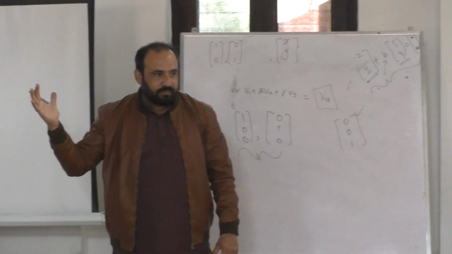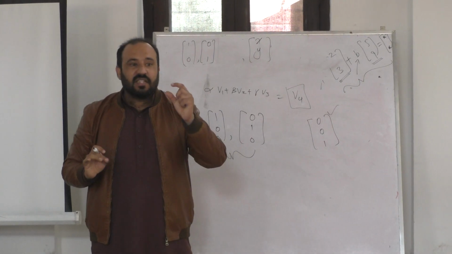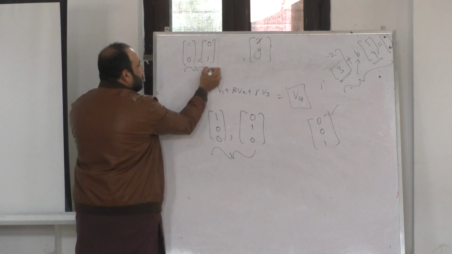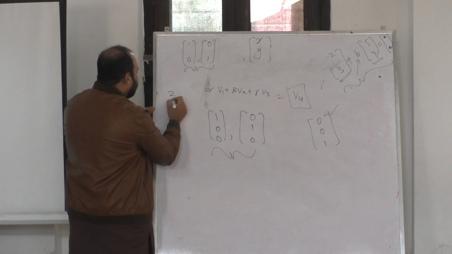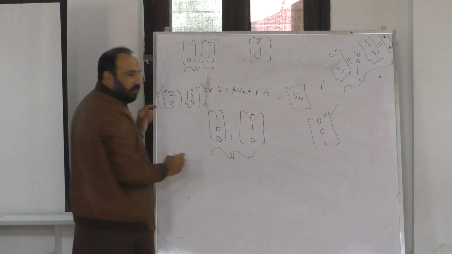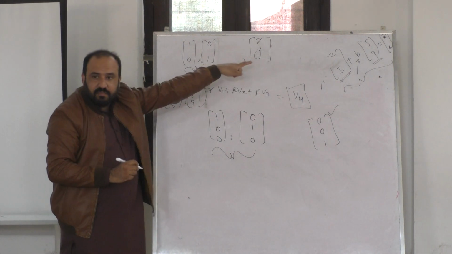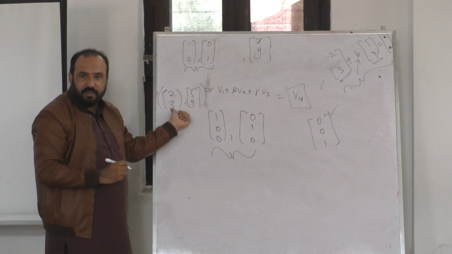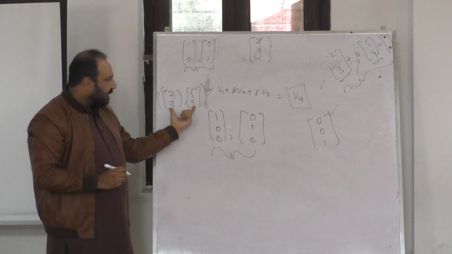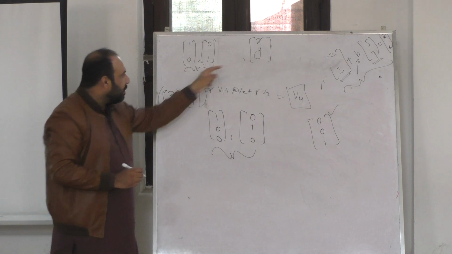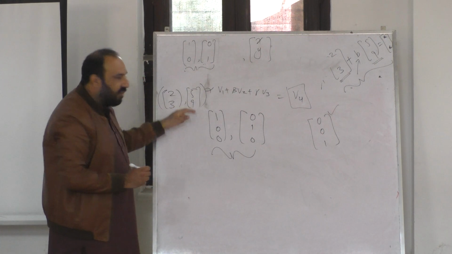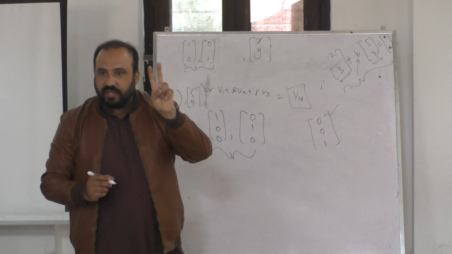Having said that, the spanner set is not unique. You can span the space using this, or using this. You can span the same space using these two, and these two are independent of each other. This is not a scalar multiple of that. That's an independent set, and it can span this space, I can prove it. But both will have exactly the same number of vectors. That is the dimension.